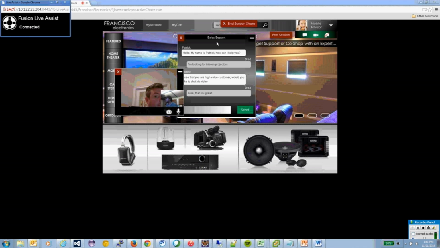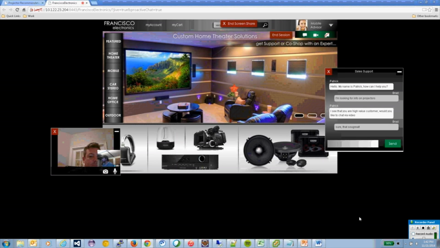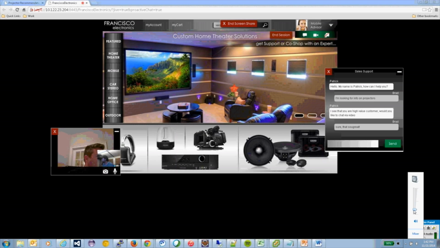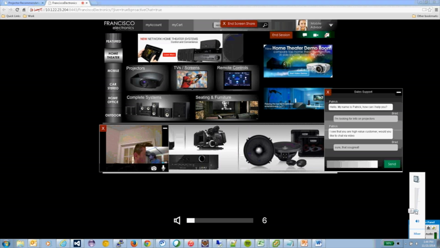He's going to navigate for me, and he's going to take me to the home theater section of the Cisco Electronics page, where there's more information on projectors. Okay, so Patrick is going to navigate my browser over to the home theater section of the Cisco Electronics webpage, where he can show me more information on projectors. Oh yeah, okay, I see. There's a couple of projectors here now, and I'm curious, which one do you think I might like?